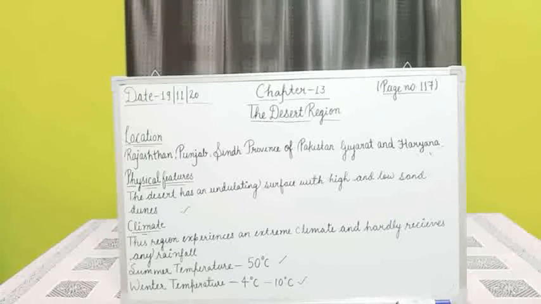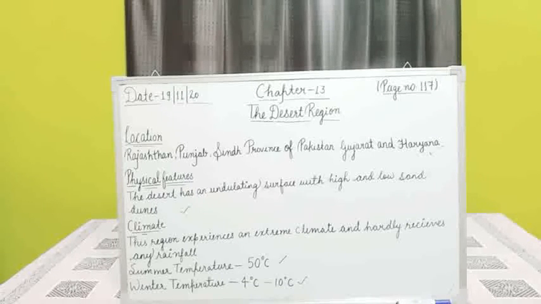The days are very hot and the nights are very cold in the desert region. May and June are the hottest months with temperatures soaring up to 50 degrees Celsius.